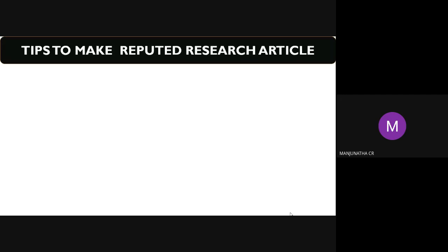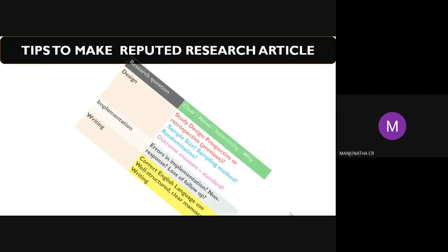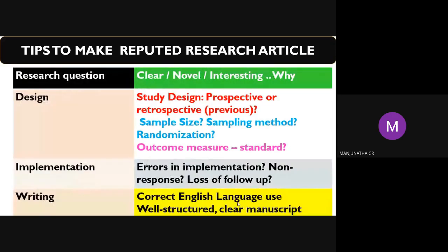Tips to make a reputed research article. How can we make a reputed research article? Already I discussed this one. The research question, that is, the title should be clear, novel, and interesting. While giving the title, it should be clear, novel, and interesting. Next, the design of the experiment. I told how to select the problem and all those things.